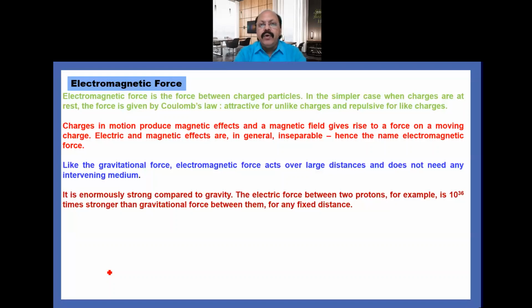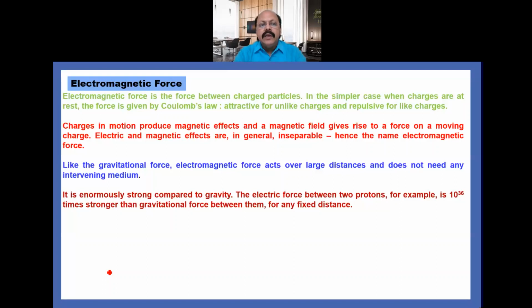Like the gravitational force, electromagnetic force also acts over large distance and does not need any intervening medium. But remember here, we are talking about electromagnetic force. If we talk about electrostatic force, that depends on the nature of the intervening medium. But electromagnetic force does not need any intervening medium. So you remember this point carefully.